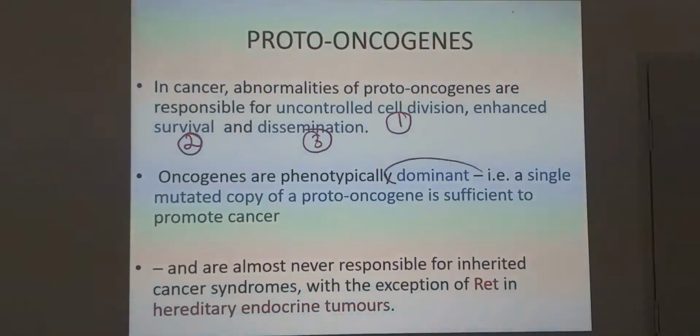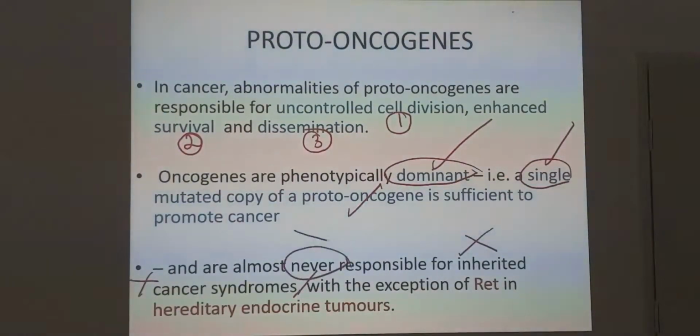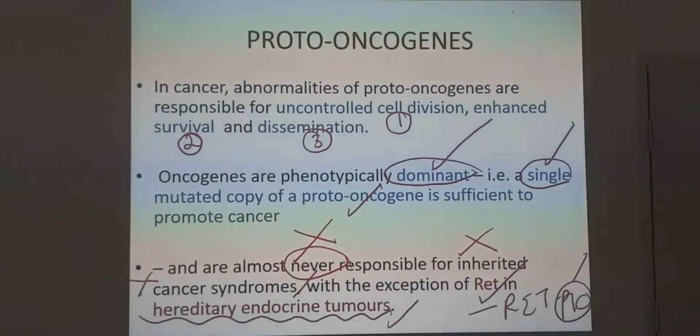Oncogenes are phenotypically dominant, so one gene is enough for a proto-oncogene to promote cancer. They are almost never responsible for inherited cancer syndromes, except for example the RET proto-oncogene, which is involved in endocrine tumors, like RET-PTC. That is a hereditary one, as you could see.